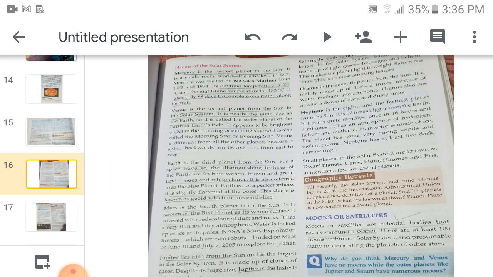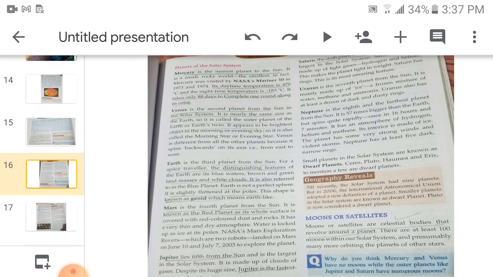And Saturn, it is the sixth planet from the Sun and the second largest in the solar system. Saturn is mainly made up of light gases like hydrogen and helium. This makes the planet light in weight. And Saturn has rings. This is its most amazing feature. So in these planets, now what do you have to do? You have to learn the different features of the planets, like which is the blue planet, Earth, you all know. Which planet is known as the morning and evening star? That is Venus. Which is the smallest planet? And some characteristics of the planets you have to learn.